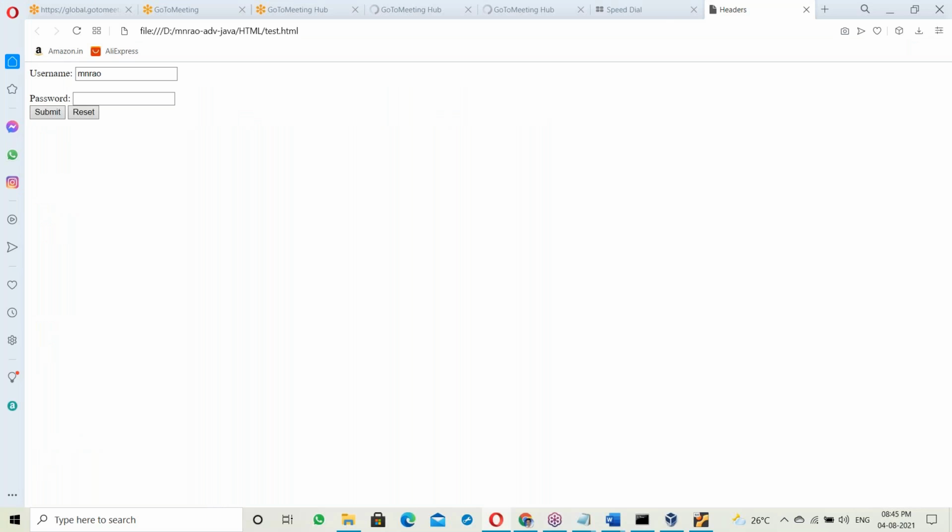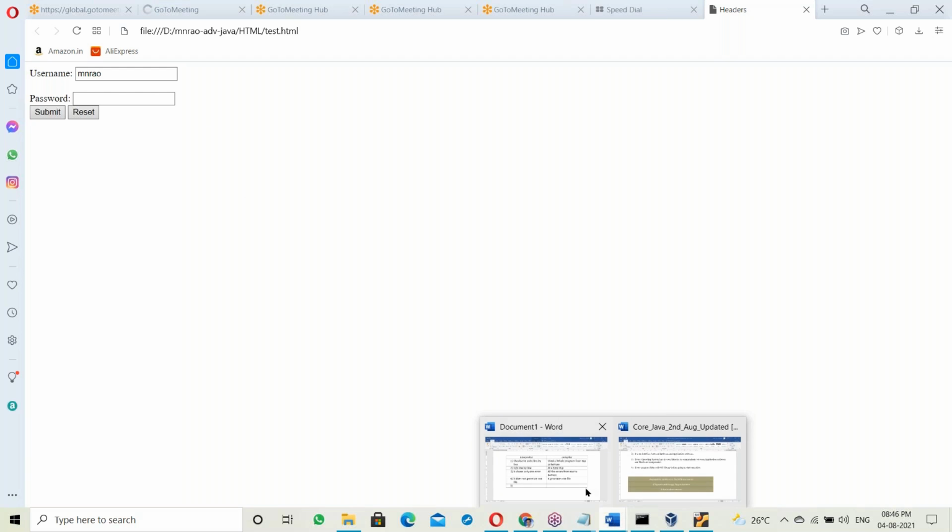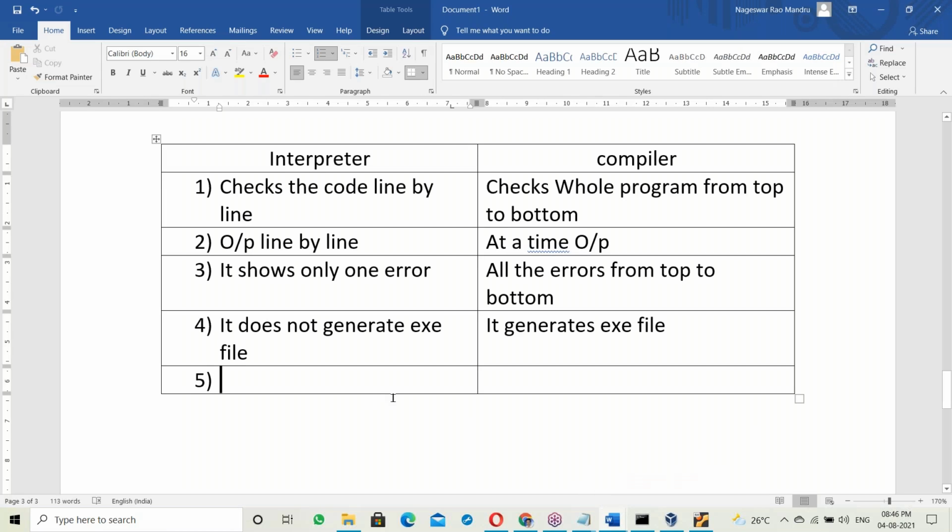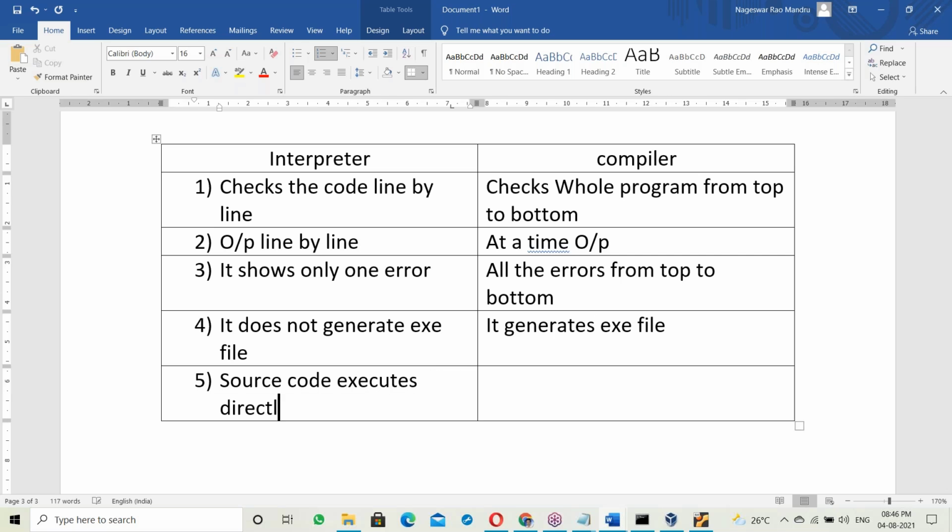It's interpreter based, directly executing, no compilation, no checking errors, directly running the program. The source code executes directly here. So the source code means your program source code. The source code executes directly.